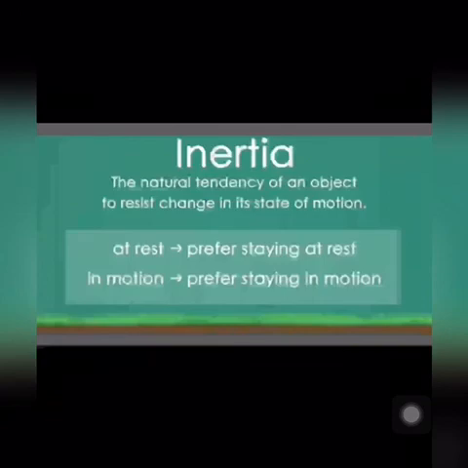So I hope Newton's first law of motion and inertia is clear to you. In the next video, we will talk about the three types of inertia.